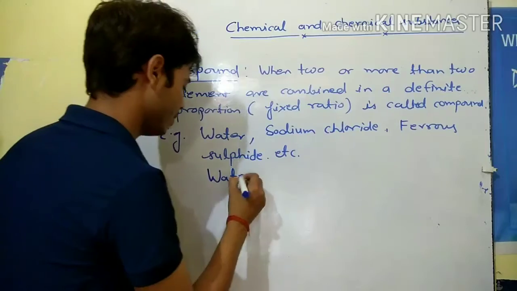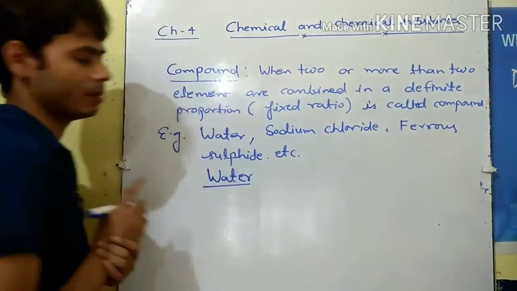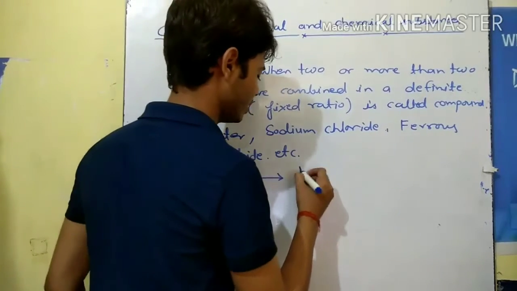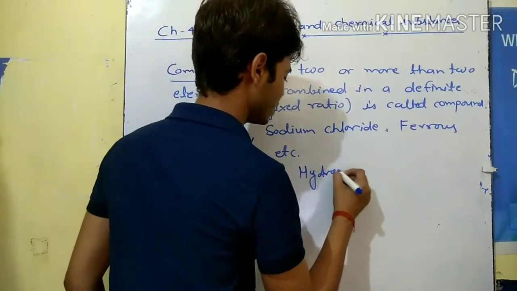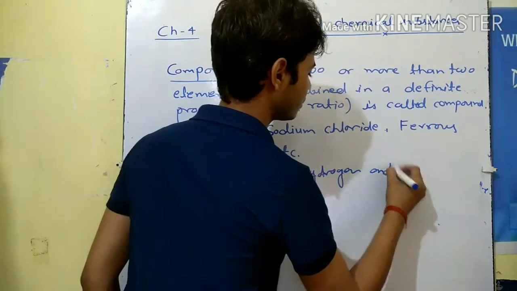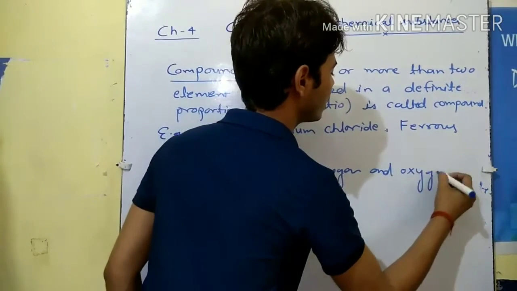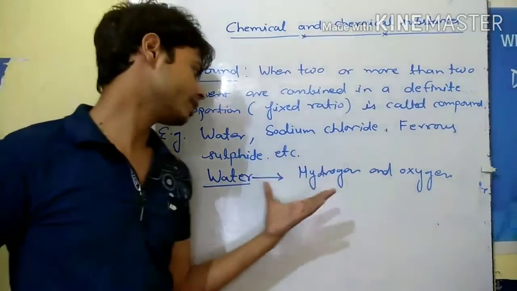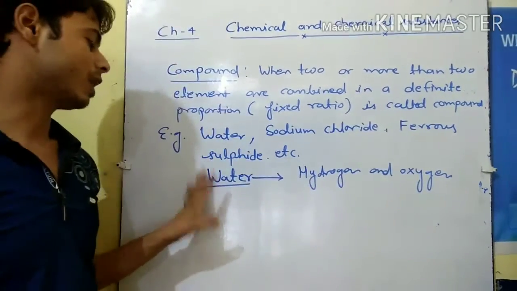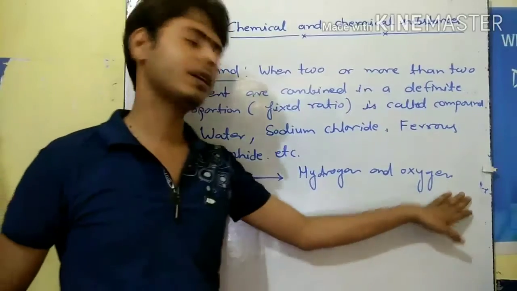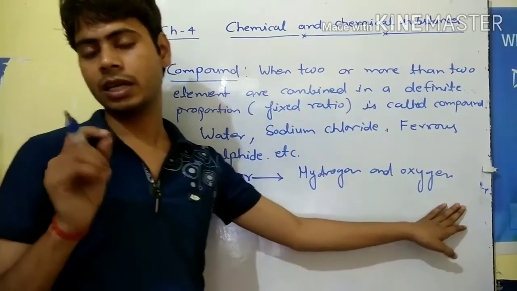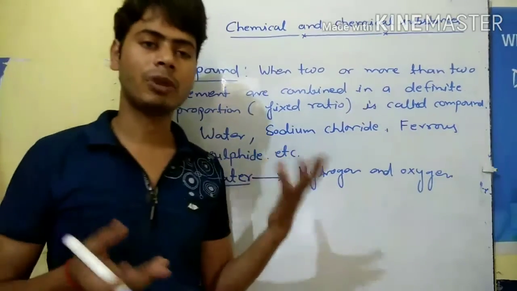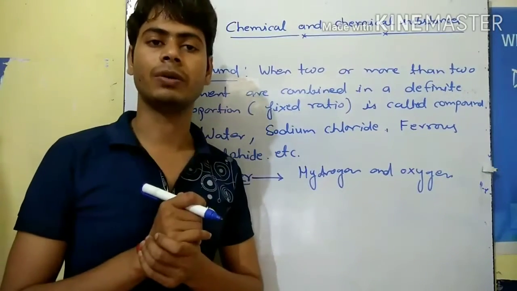If we talk about water, water is made up of hydrogen and oxygen, and the constituent property, that means the elements by which the compound is made, is different from the compound.